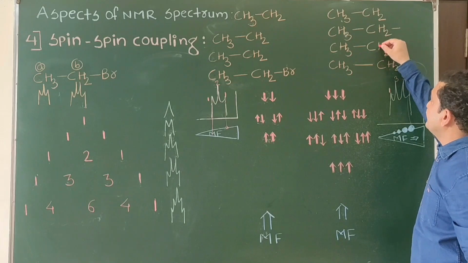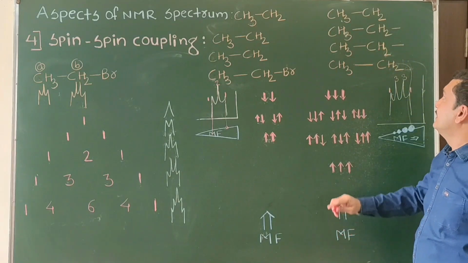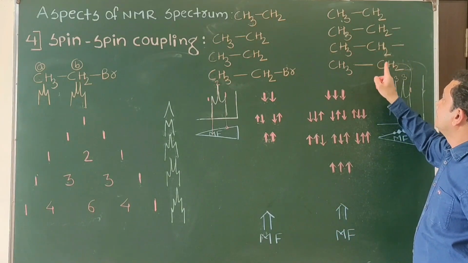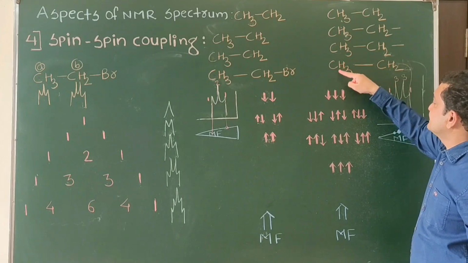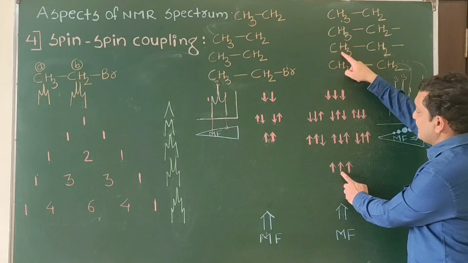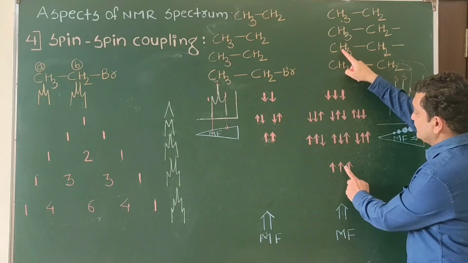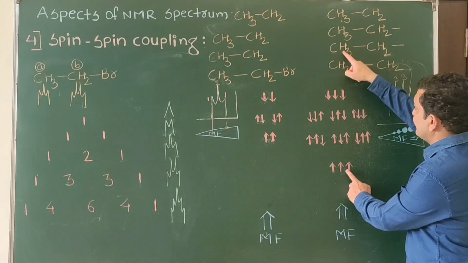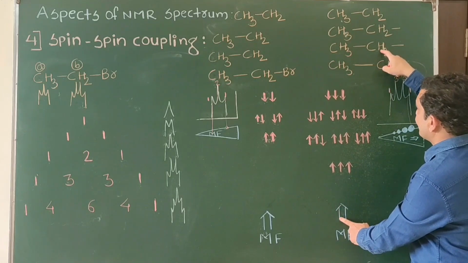But in another molecule, another possibility may be there. In another ethyl bromide, it is not necessary that the adjacent CH3 always opposes. In another possibility, if all the CH3 are aligning with the external, if it is helping, then as there is a help, less magnetic field will be required for CH2.